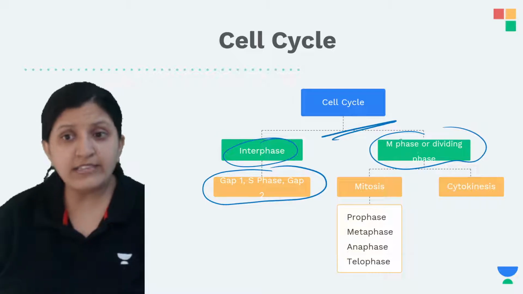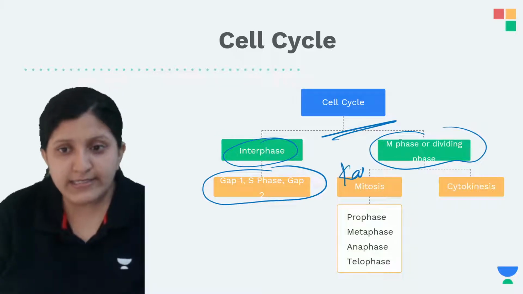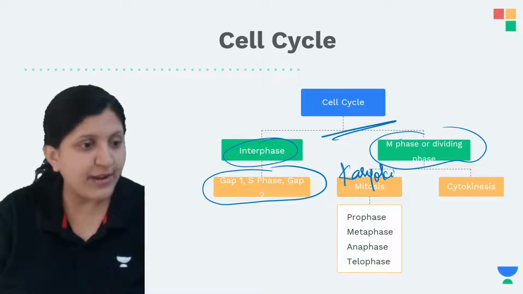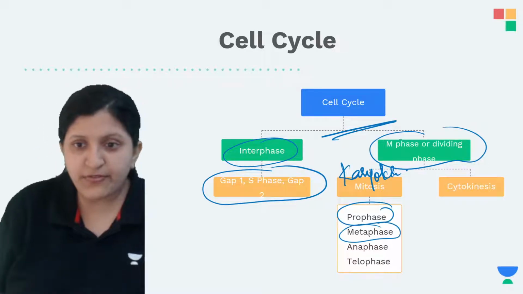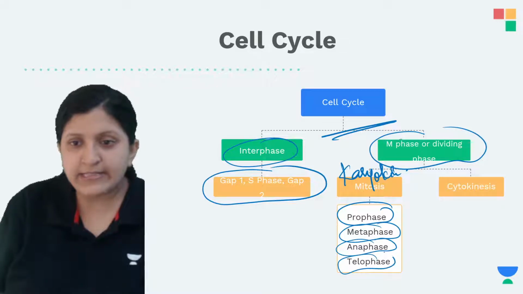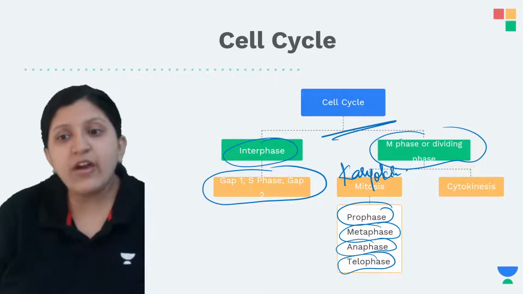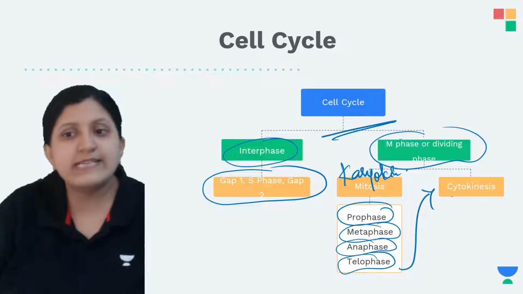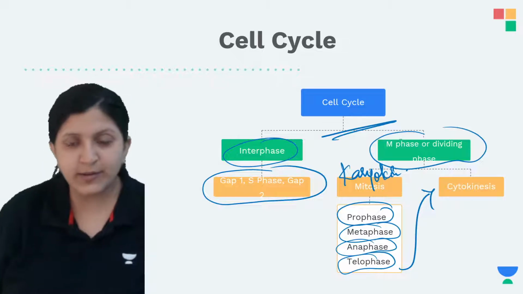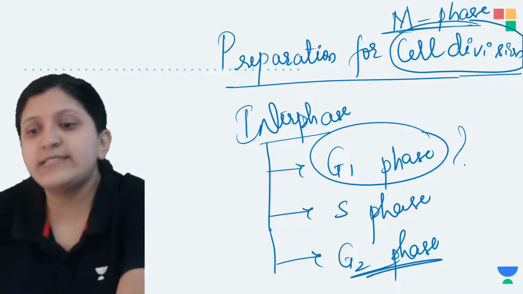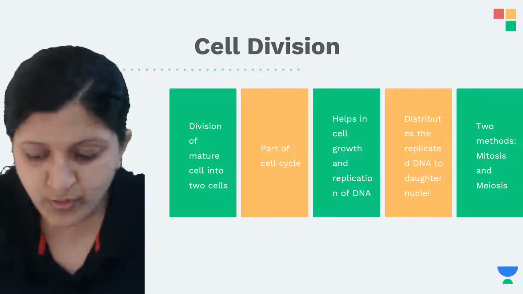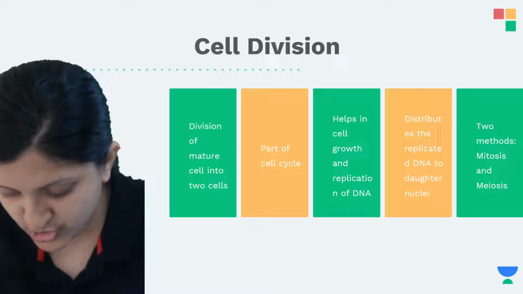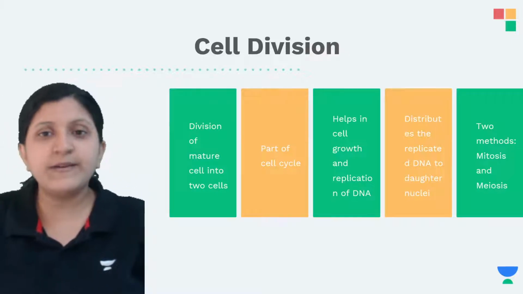Now under the karyokinesis process, you can see prophase, metaphase, anaphase, and then telophase. Only after telophase you can see that cytokinesis occurs. So let's have a look at this. That is mainly with respect to the division of the nucleus and what exactly happens in the G1 phase. So I'll just go on writing.